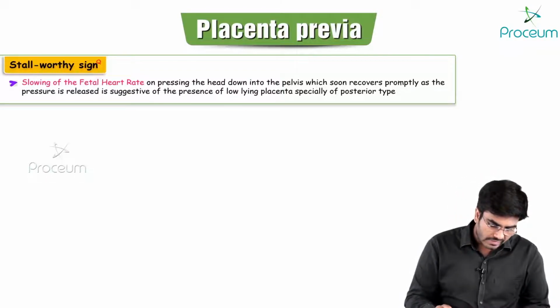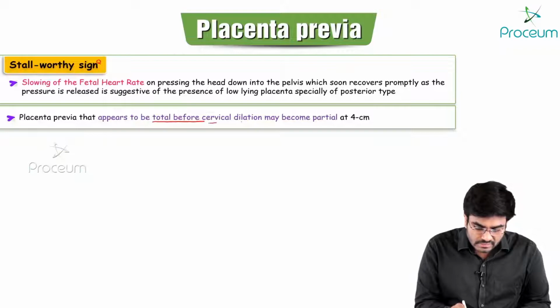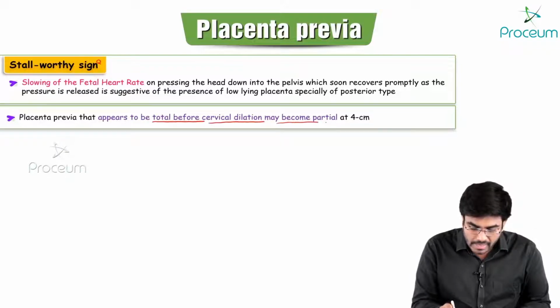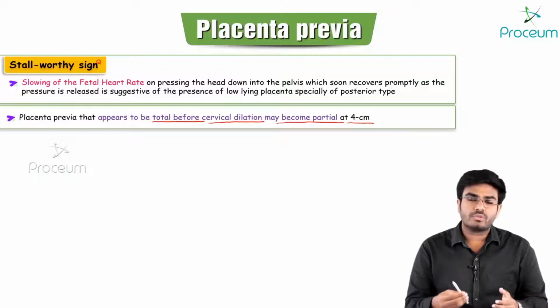Now after this, please concentrate here. Placenta previa appears to be total before cervical dilation, may become partial at 4 cm cervical dilation. What are they trying to teach you?